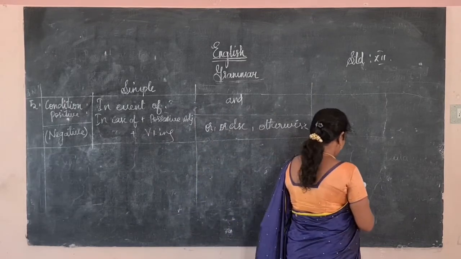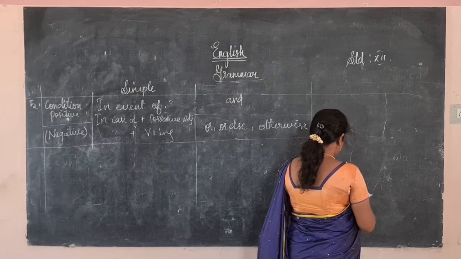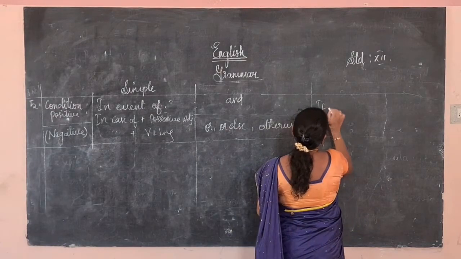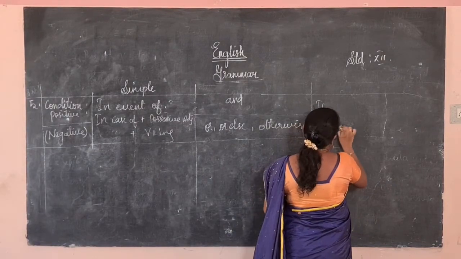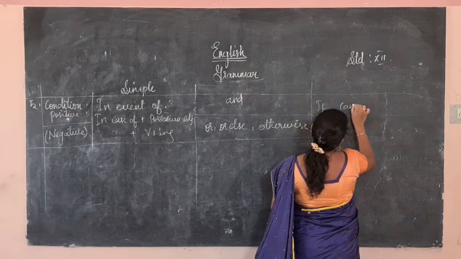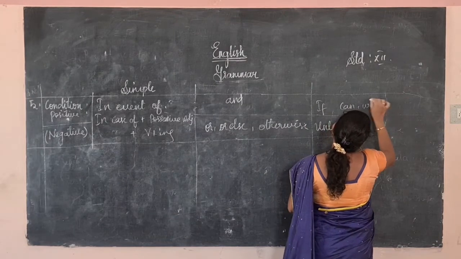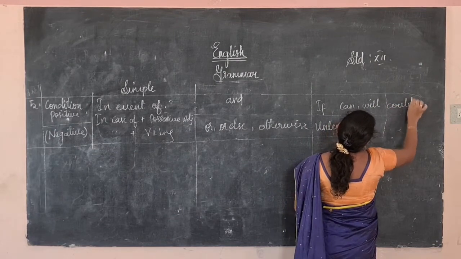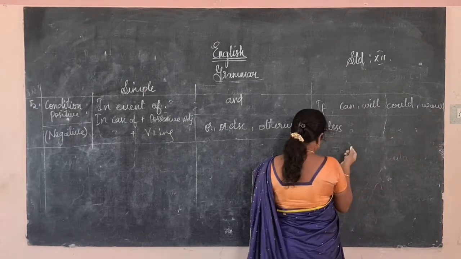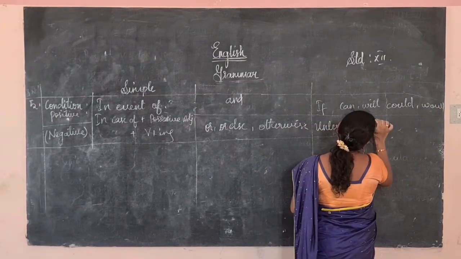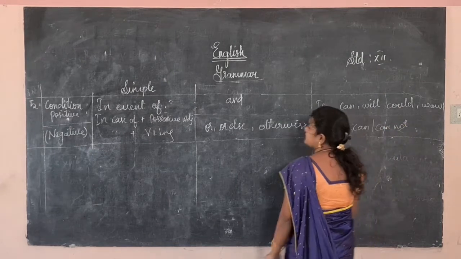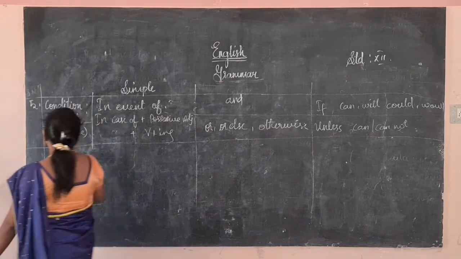The same thing in the complex we will use if, and here we will use unless in the negative. If, can or will, the same, could or would. This is what we will use in the positive. In the negative also, will, can or cannot. This is a condition clause in the positive and the negative.